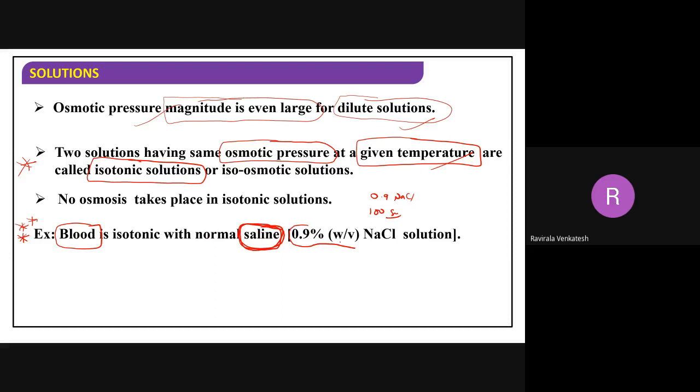Now, blood and saline water are always isotonic. Saline water is nothing but a 0.9% salt solution of NaCl. Both are isotonic solutions. If I say blood and saline water are isotonic solutions, what is the meaning of that? Anybody? Both of them have the same osmotic pressure, and both have no osmosis. Same osmotic pressure. Very good.